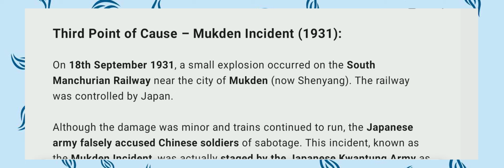On 18 September 1931, a small explosion occurred on the South Manchurian Railway near Mukden. The railway was controlled by the Japanese.